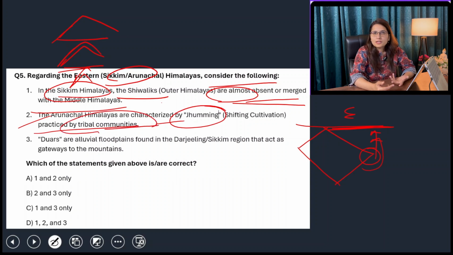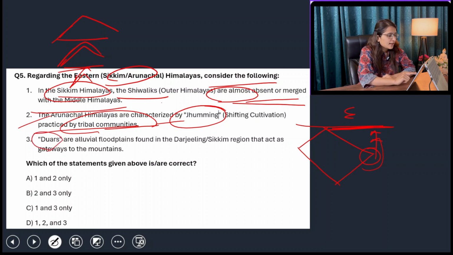Yes, we know that shifting cultivation is when some patches of the forest are cleared for agriculture, and after 3 to 4 years the yield decreases because there is no use of fertilizers, no use of pesticides. So ultimately the soil becomes unfit for cultivation, so the tribal communities move to different directions, and that area is left behind, and that is why this is called shifting cultivation. The cultivation shifts with the communities, because the soil fertility decreases even after 4 or 5 years.